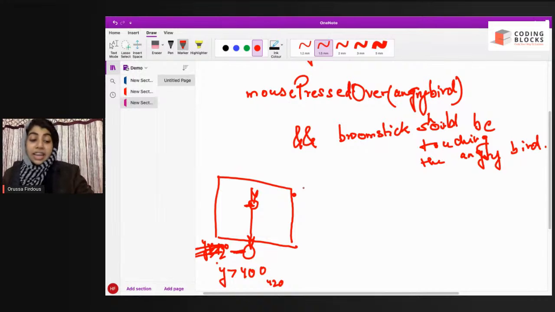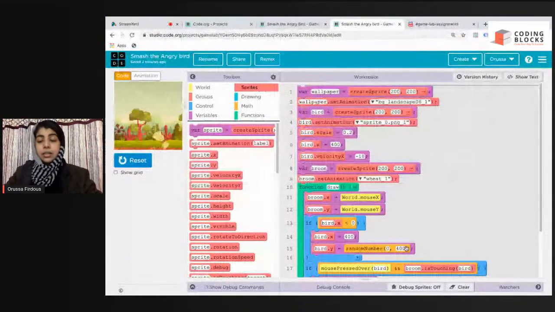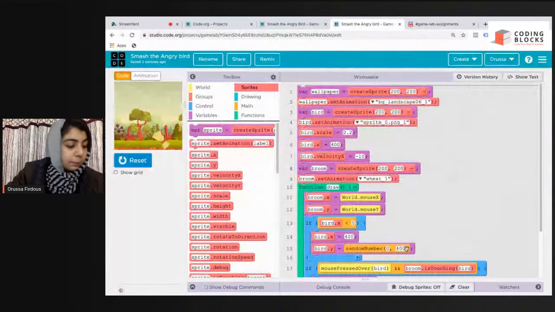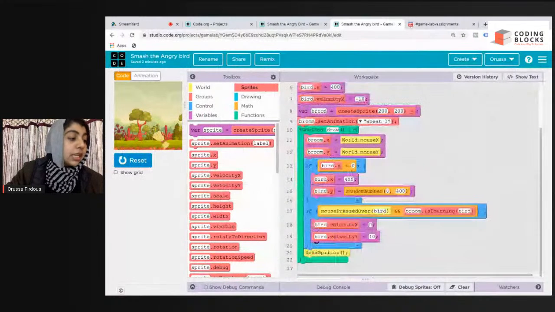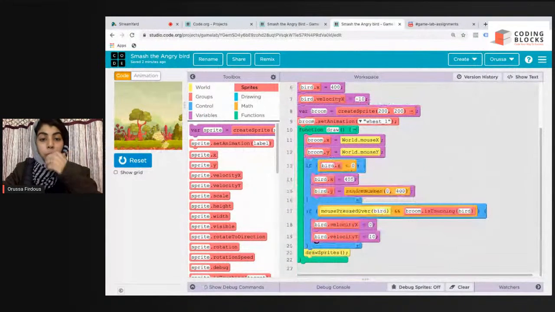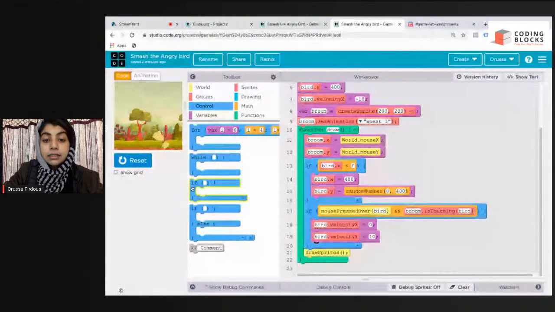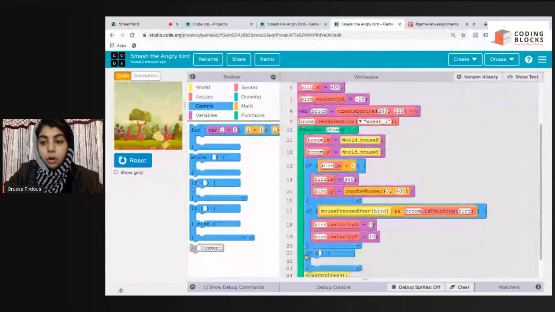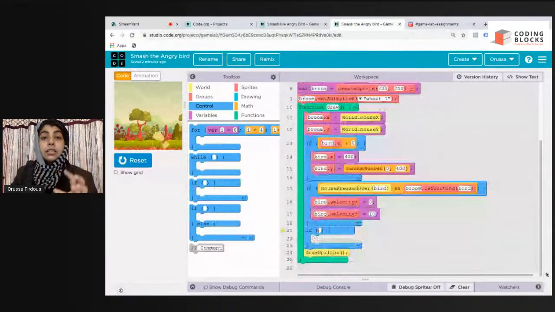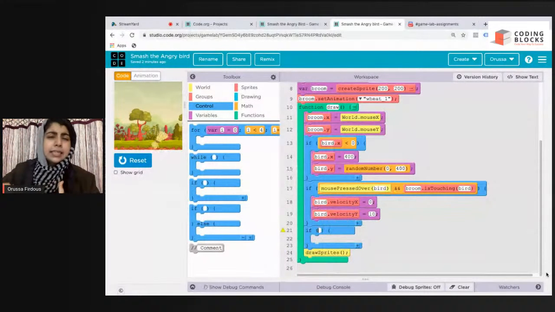So again we are going to code this out. Now how will we tell GameLab that our angry bird has dropped off? My bird's y position becomes slightly greater than 400. Let us keep it 420.